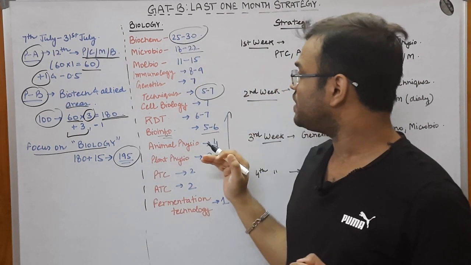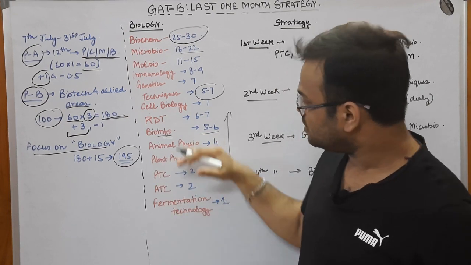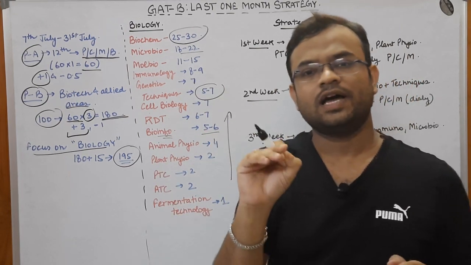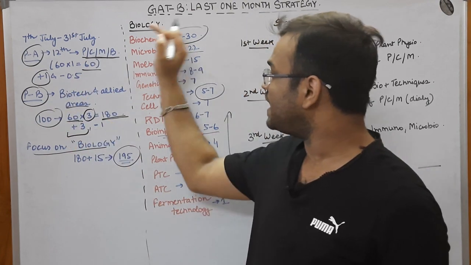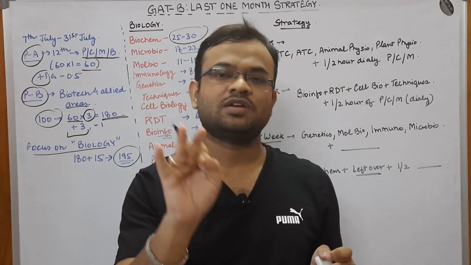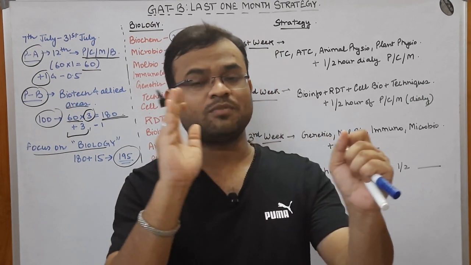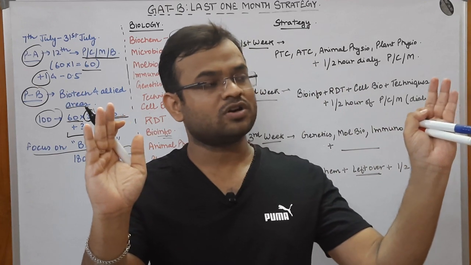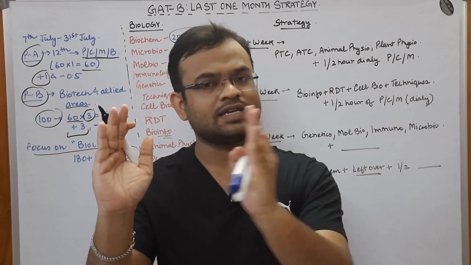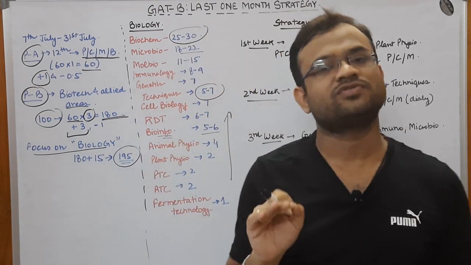So I would have firstly looked over the low yielding topics, and I would be studying the high yielding topics at the end, so that it remains fresh in my mind before 14th of August. If I have to give the exam on 14th of August, I would want to learn all the high yielding topics just before 14th of August, so that it remains fresh in my mind.